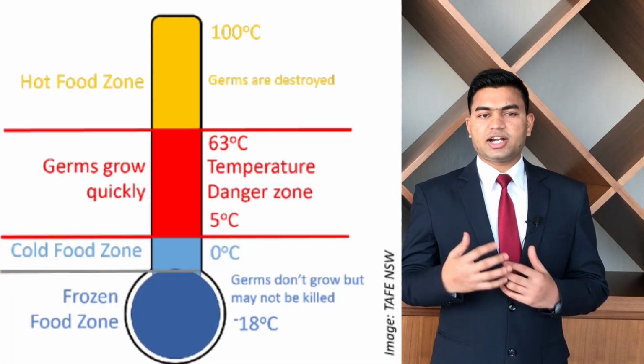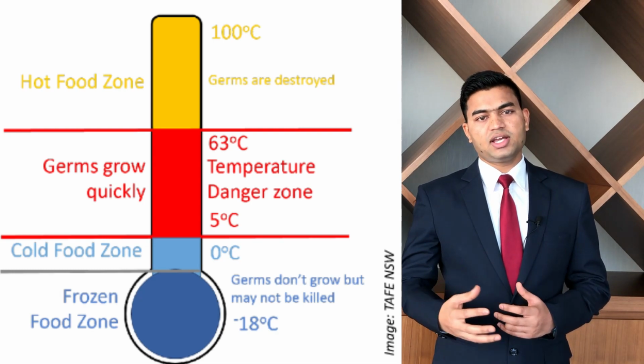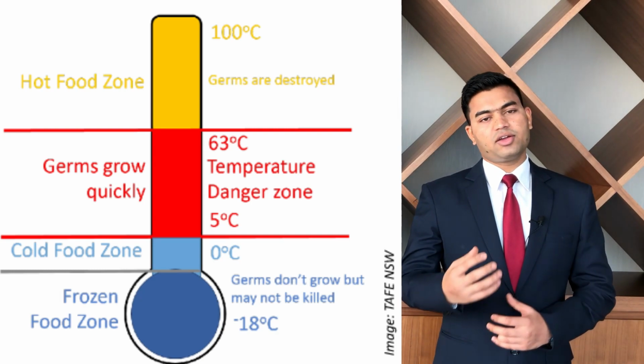Now the last one is environment. In the environment we have lots of microorganisms, because you cannot see them with the naked eye. The microorganisms start growing if you keep food in favorable conditions or in the danger zone, which is from 5 degrees to 60 degrees centigrade. If you keep any food in this zone, it will start increasing the multiplication of bacteria, viruses or microorganisms in the food. That will also lead to the microbiological hazard.